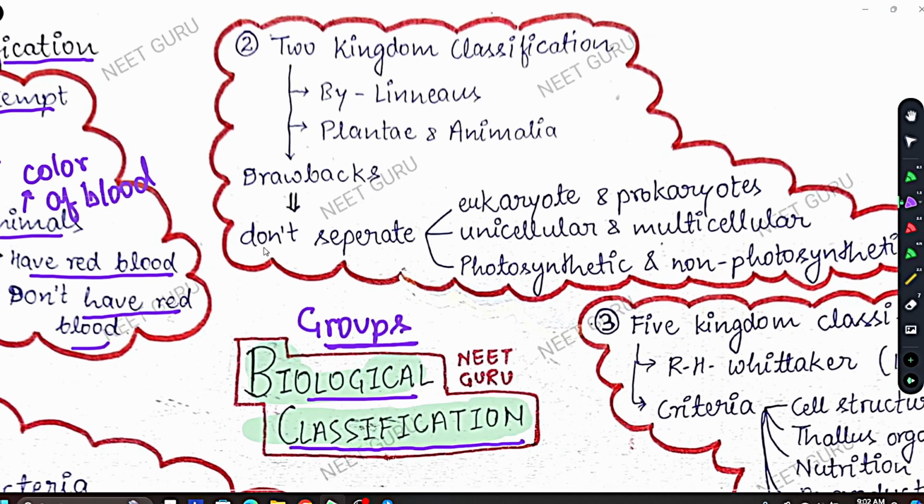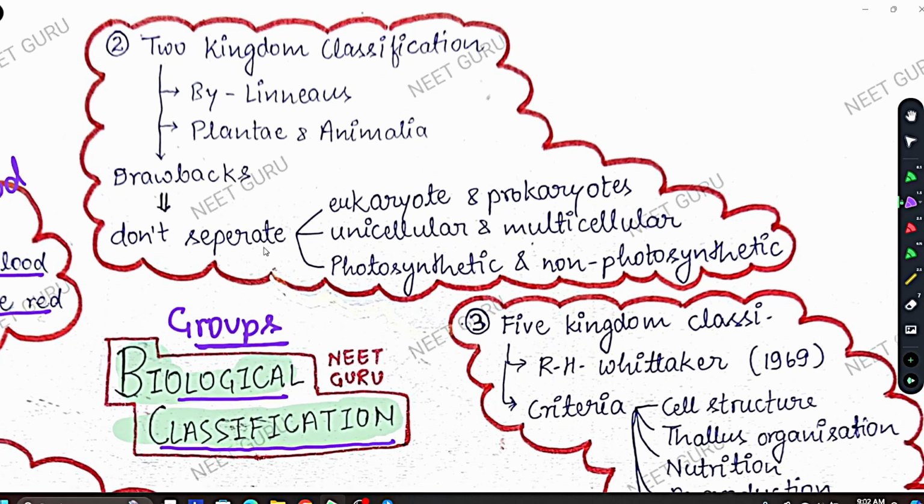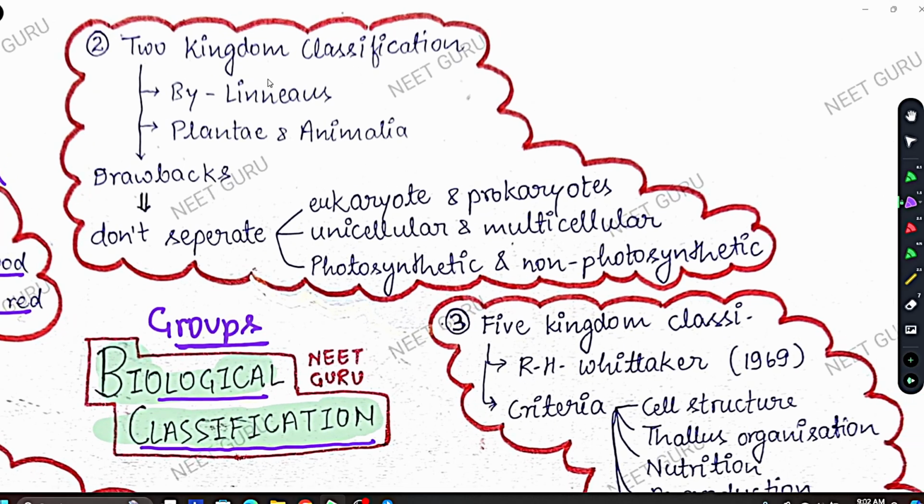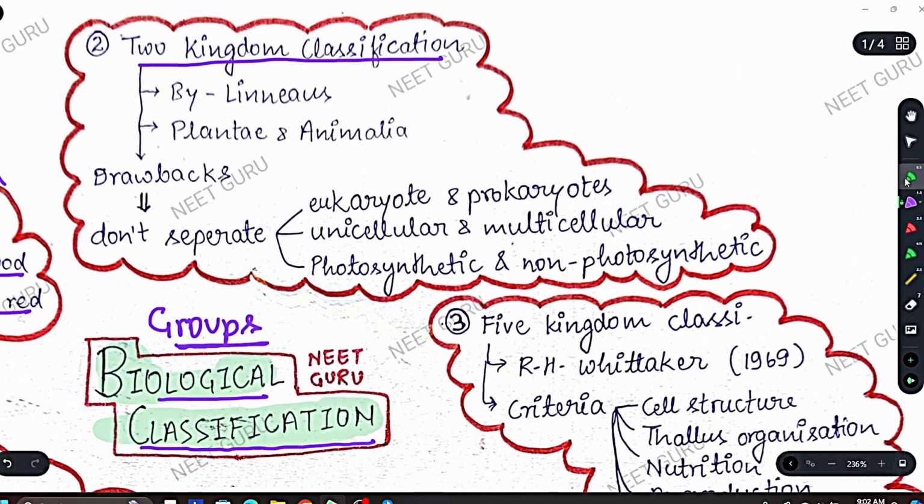Now let's come to a more advanced classification, which is called two kingdom classification. This classification system was given by the scientist Carolus Linnaeus. He also gave binomial nomenclature. You have also learned in the previous chapter that Linnaeus gave binomial nomenclature, and Linnaeus also gave the two kingdom classification system. Now which two kingdoms? Plantae and Animalia. These are the two kingdoms that Linnaeus made.